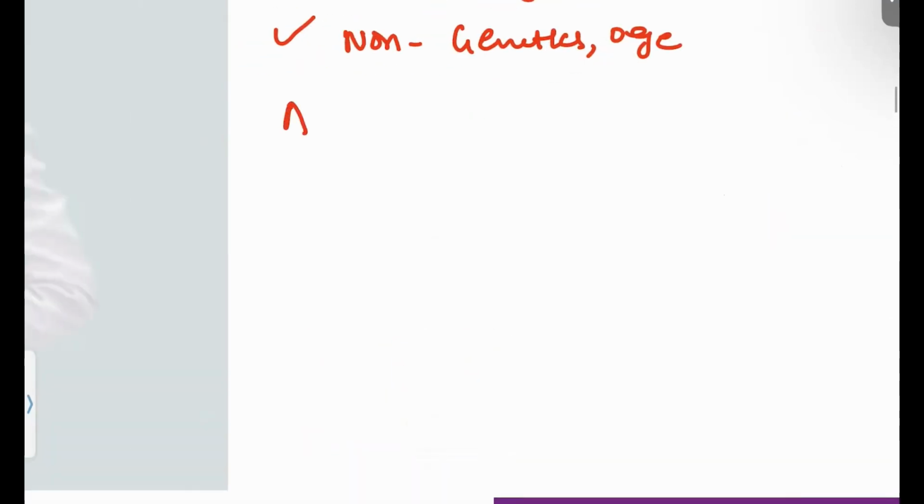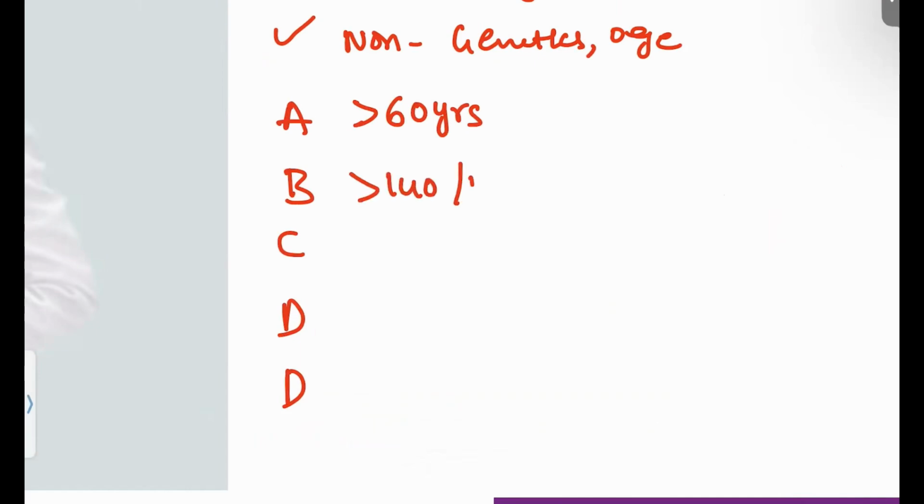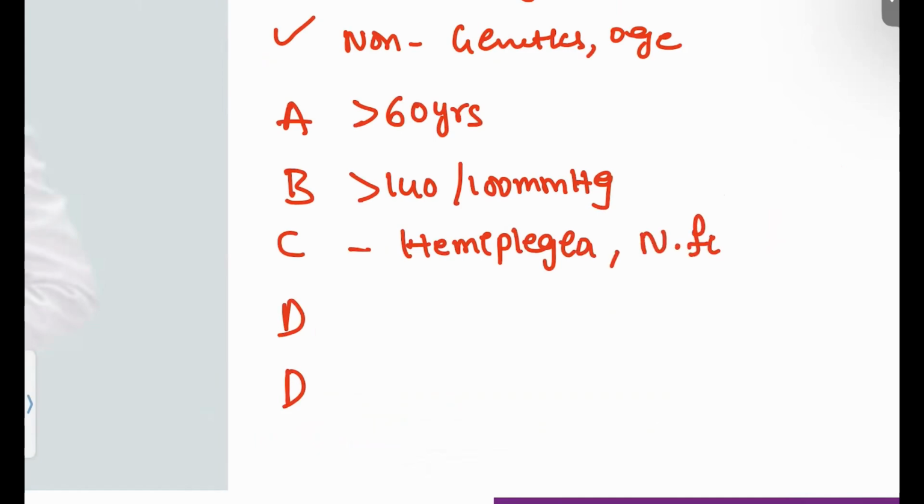And another one is the ABCD2. What is this ABCD2? A is for patient age more than 60 years, or the patient is having blood pressure more than 140 by 100 mmHg, or the patient is having sudden onset of hemiplegia. This can be considered, okay, or the patient is having any neurological focal symptoms, or the patient is having diabetes mellitus, and what is the duration of this presentation. Okay, why is duration important? We will understand it in the treatment protocol.